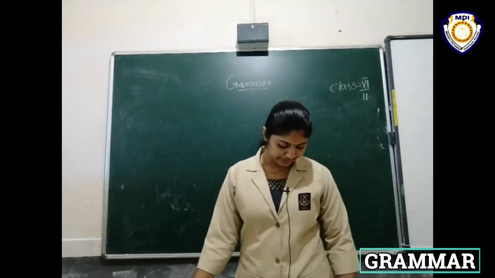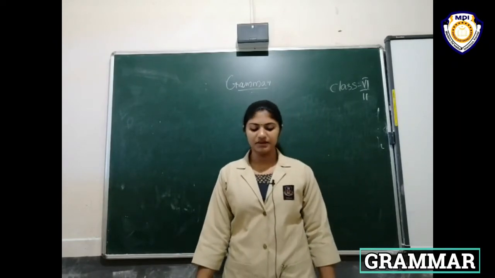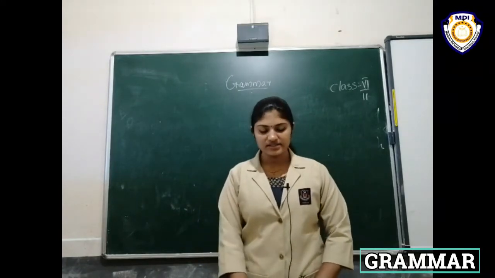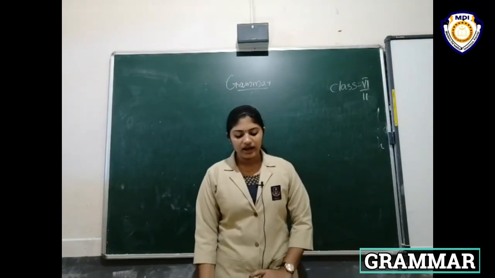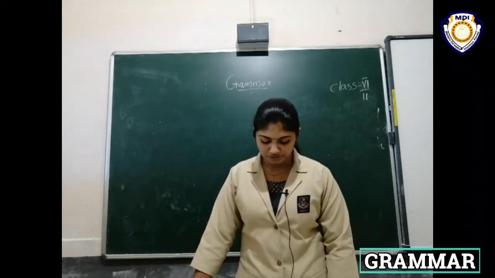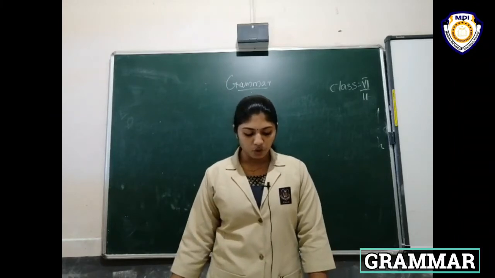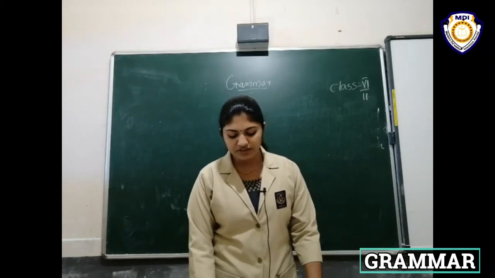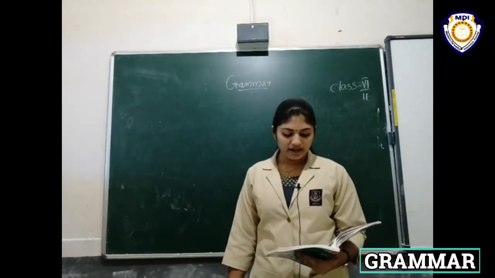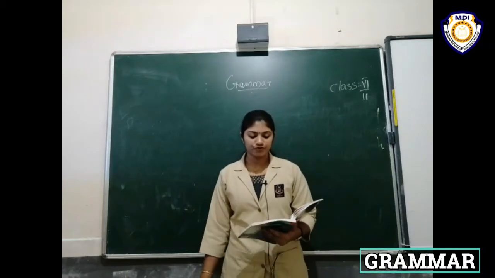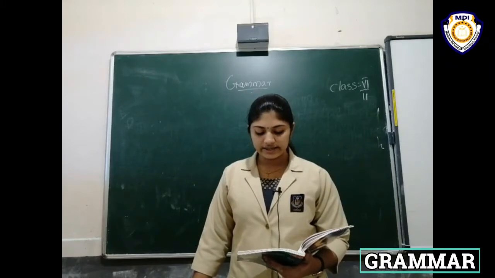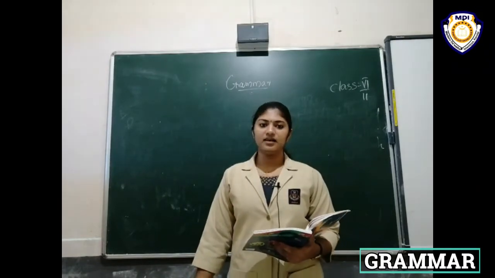Okay, all of you take page number 51. Last class we studied adjectives. And today we are going to discuss formation of adjectives. We can form adjectives from nouns and verbs by adding suffixes such as able, al, ive, some, ful, less, y, ious, ish, us, ly.